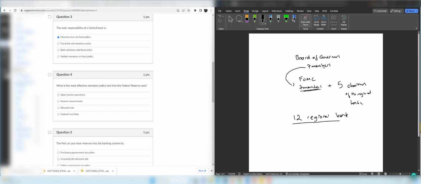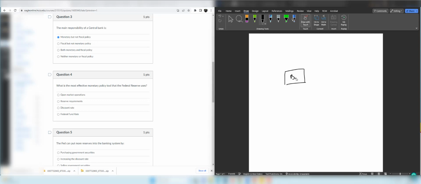Now let's understand what we mean by the federal funds rate. Let's assume there is a Bank A and a Bank B. According to the rules, these banks should have reserve accounts. The banks keep their reserve accounts at the Federal Reserve, and these reserve accounts are used for the day-to-day operations of the bank. Let's say you want to withdraw money today, and the money you withdraw has to be paid to you by the bank. Therefore, this account is used for the day-to-day operations of the bank.